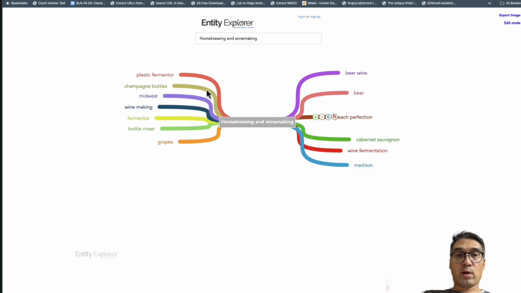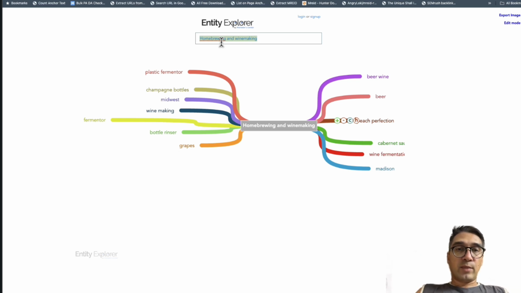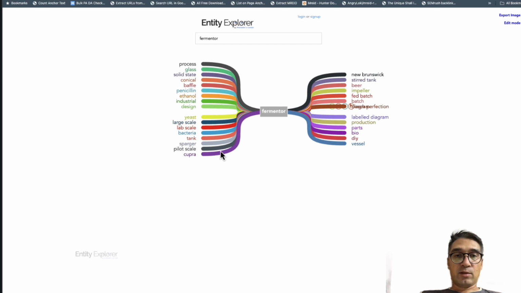Now, what you want to do is you want to create categories. So the main category over here for this will be fermenter. And so right under fermenter, you will have plastic fermenter. And then a whole lot of this. So if we wanted to get into the fermenting affiliate marketing business, what we would then do is we would then put in fermenter. And so this is what I want to do is I want to check all the entities in this map that has to do with fermenter. So let's do, and these are all the entities associated with fermenter.